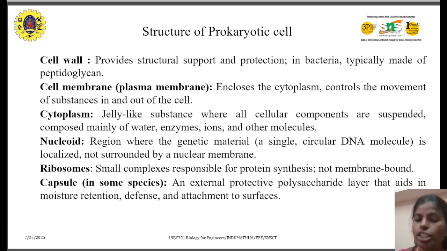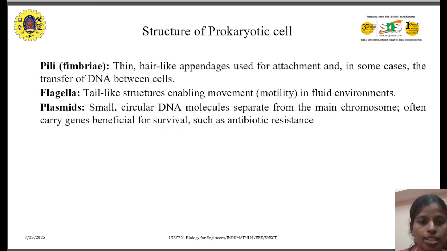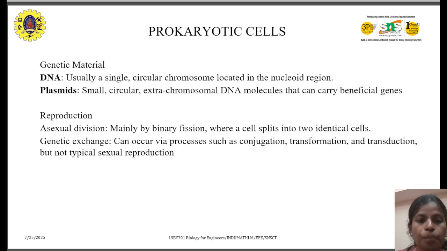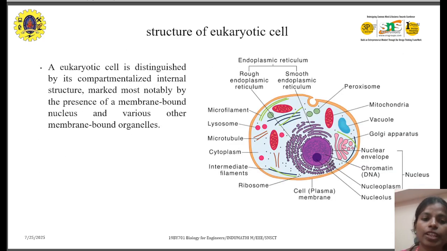These are the explanations for each part. And here we have a eukaryotic cell. The thing here is, in the prokaryotic cell we don't have any nucleus, but in the eukaryotic cell we have a nucleus. So the nucleus is the important thing, right?